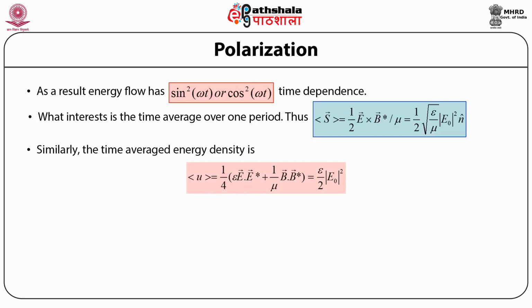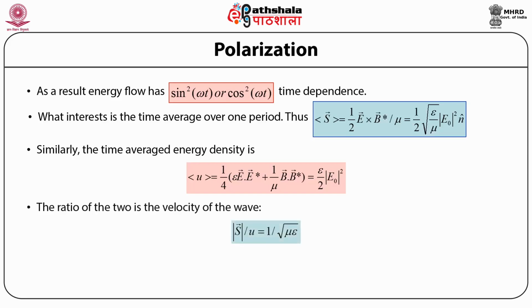And similarly, the time averaged energy density turns out to be equal to the average value of U is equal to 1 upon 4 times bracket open epsilon times the electric field vector E dot the complex conjugate of the electric field vector E plus 1 by mu times the magnetic field induction vector B dot product with the complex conjugate of the magnetic field induction vector B bracket close, and this turns out to be equal to epsilon by 2 times the square of the modulus of the amplitude of the electric field vector E naught.